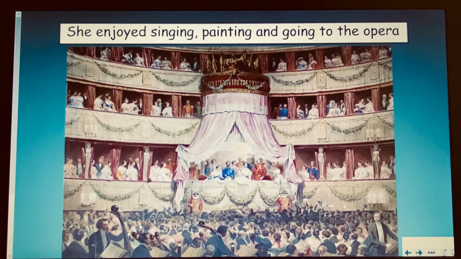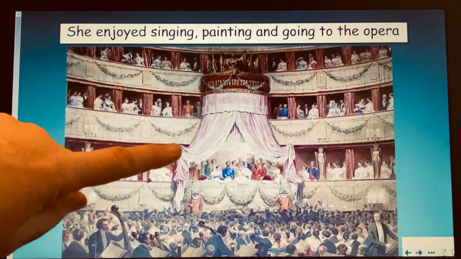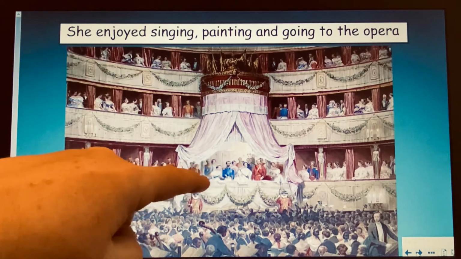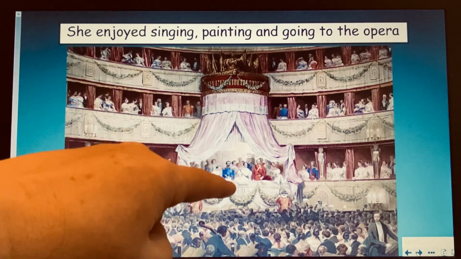Now, she had many hobbies, did Queen Victoria. She enjoyed singing, painting and going to the opera. And we know this from the pictures that we see of her and of her diary. She kept a diary and she wrote everything down in it. So in this picture here, this painting is a painting of her at the Royal Opera House. And that's her sitting in the royal box with the blue sash on there. And that was her husband, Prince Albert, in the blue.